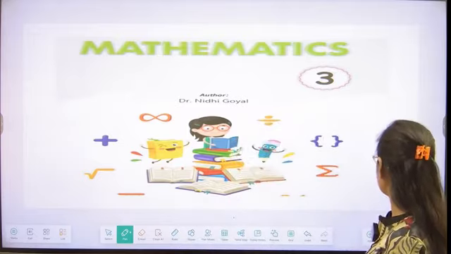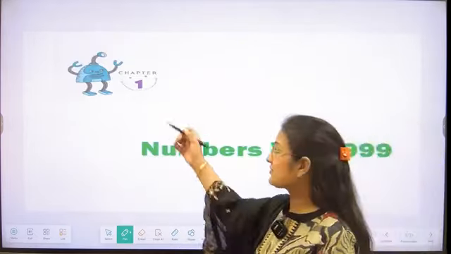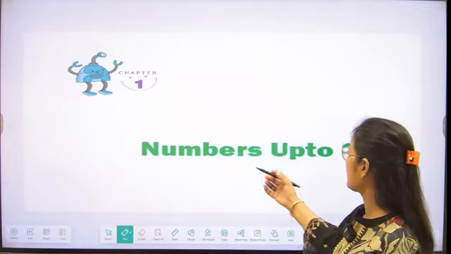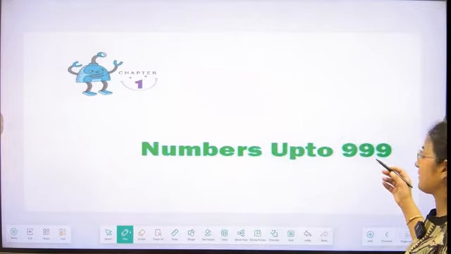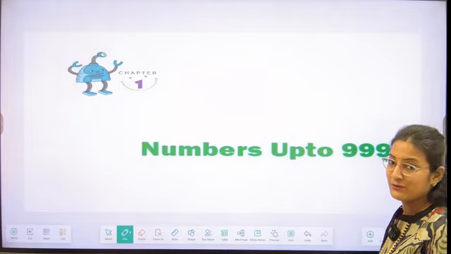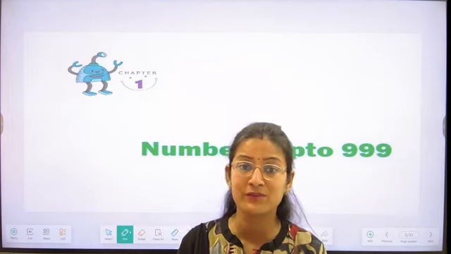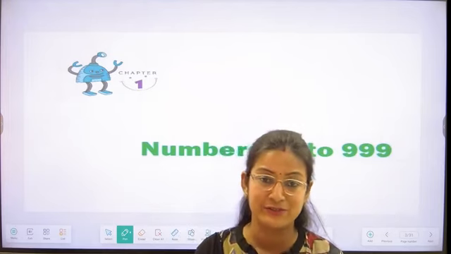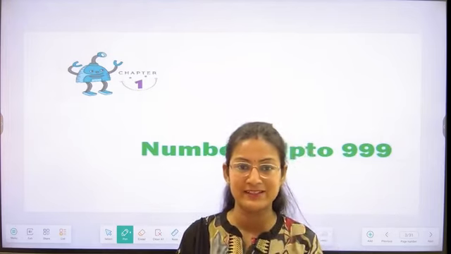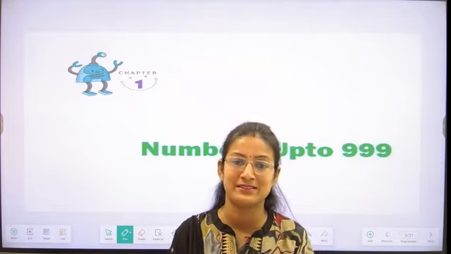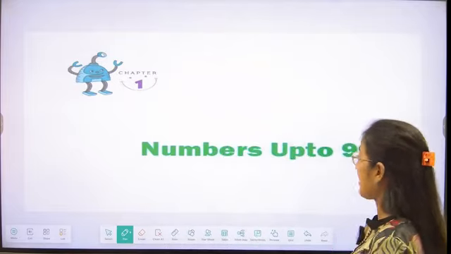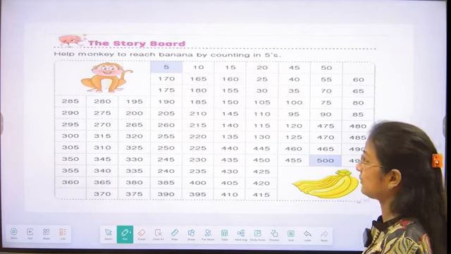Today we are going to start our first chapter, students: Numbers up to 999. In this chapter, we are going to understand the numbers of three digits. So, everyone is excited? Very good, students. So, we are going to start with a very interesting story.